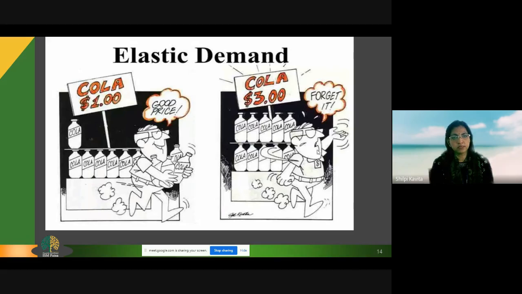This is called elastic demand. When the price changes and it brings a lot of change in demand, a bigger change in demand, it is called elastic demand. Because this Coca-Cola is not a necessity item, remember it, because necessity goods have inelastic demand, since without them we cannot have a simple or comfortable living. So elastic demand, as you can see, brings a lot of change in demand. A slight increase or decrease in price brings a great change in demand.